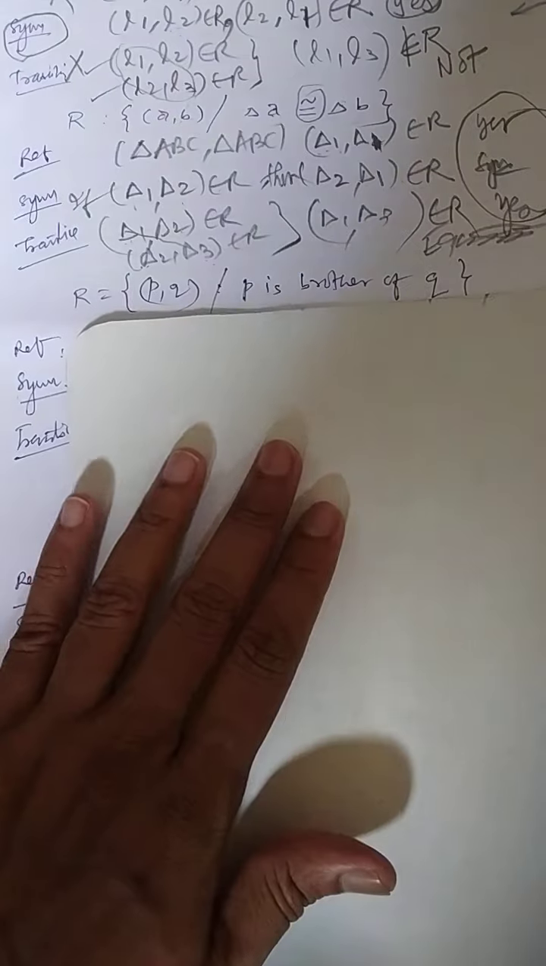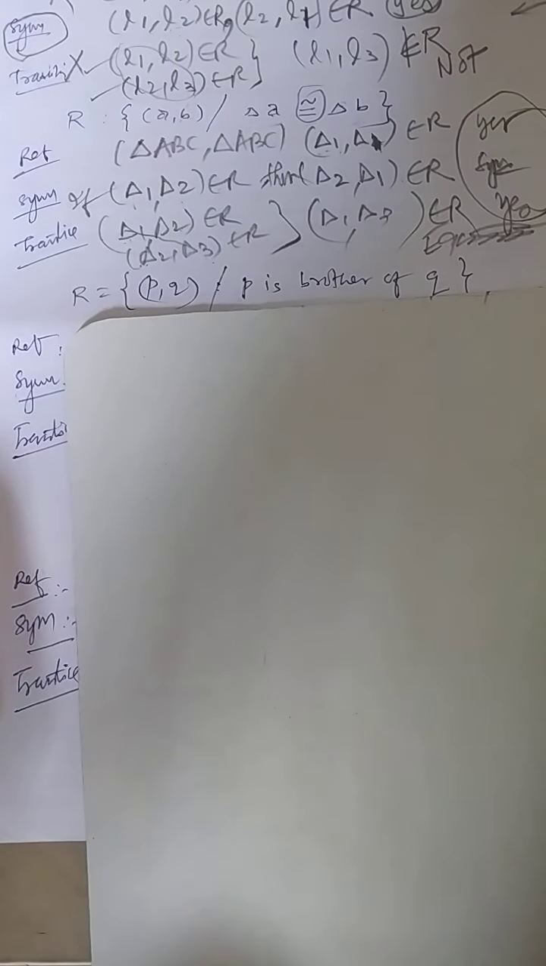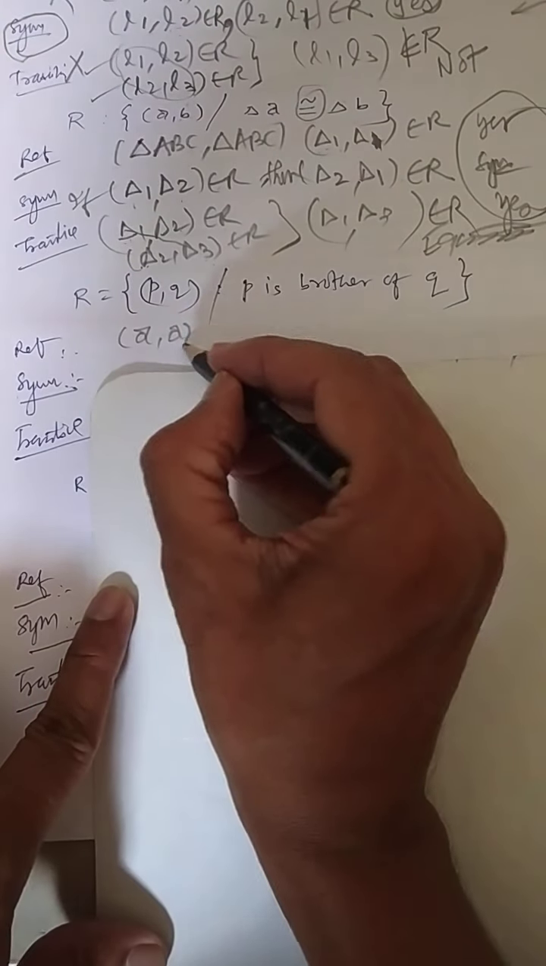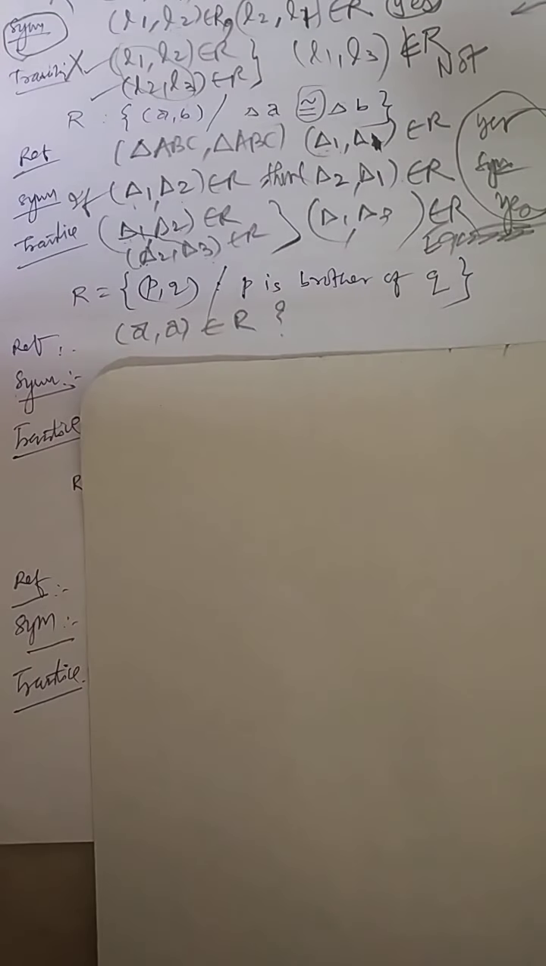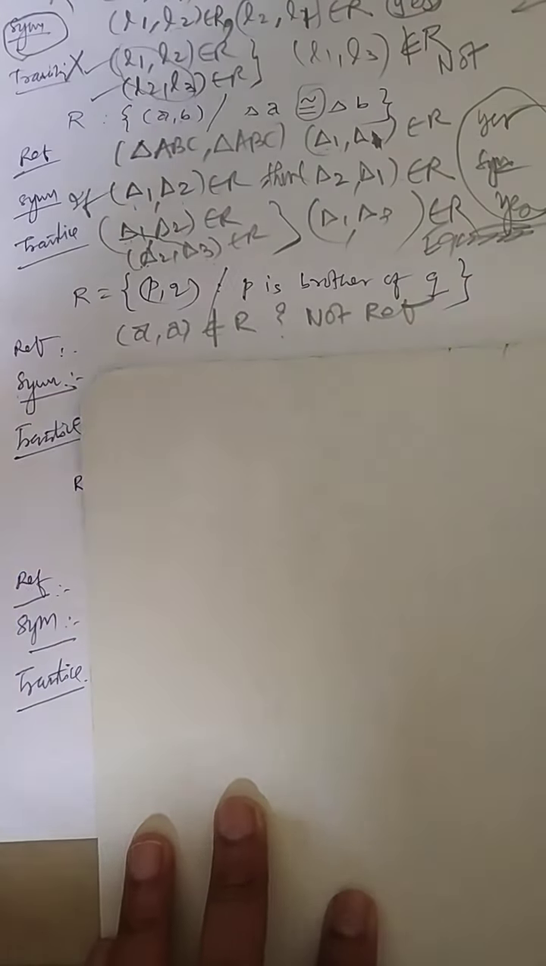Next. Now this is the question where you have to give your thought on how to develop. This particular question is not from inside the book. I have just taken it from myself so that you can develop a thought to answer such kind of question. (P, Q): P is brother of Q. Now I am saying (A, A) belongs to R. Can I say A is brother of A? Can I say I am brother of myself? That means this is not possible. So I should say it is not reflexive.